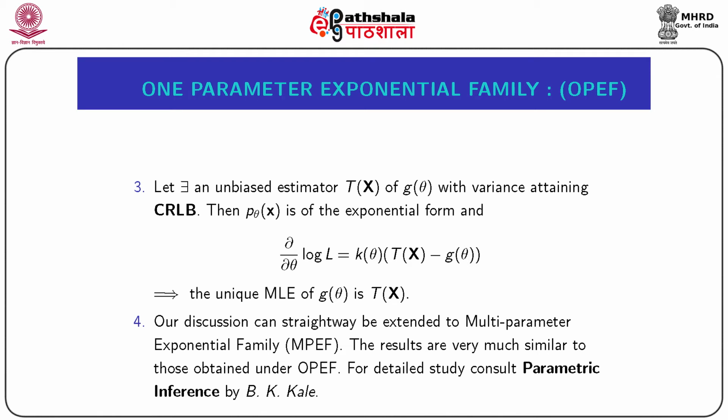Let there exist an unbiased estimator T(x curl) of the function g(theta) with variance attaining the Cramer-Rao lower bound. Then p theta (x curl) is of the exponential form, and del del theta log of capital L theta, which is the same as del del theta log of p theta (x curl), can be expressed as k(theta) into within bracket T(x curl) minus g(theta). This equality we get from the holding of equality in the Cramer-Rao inequality, and this relationship gives the unique MLE of g(theta) as T(x curl).